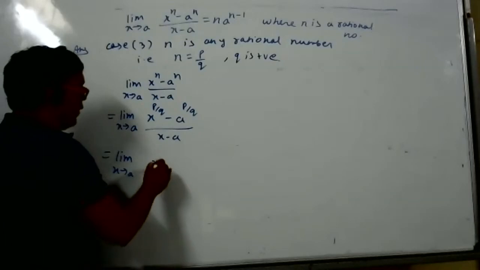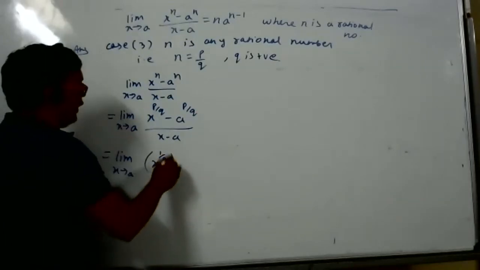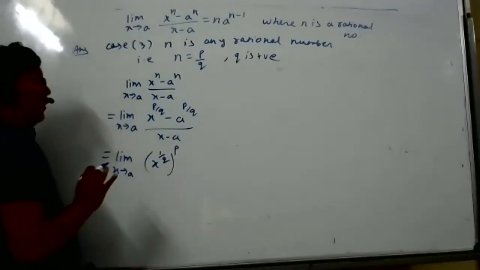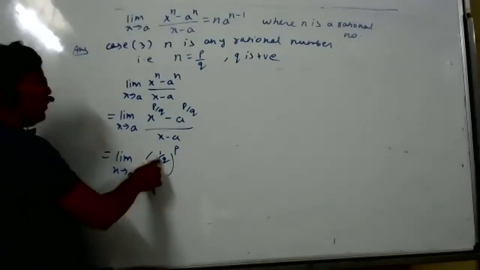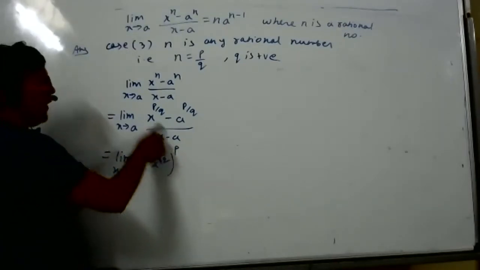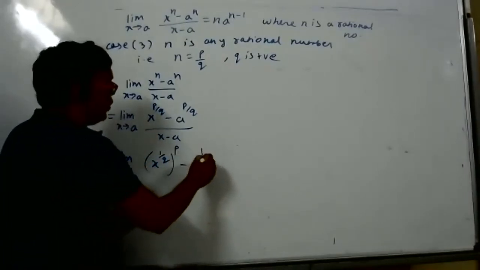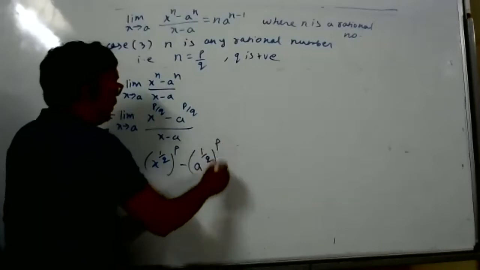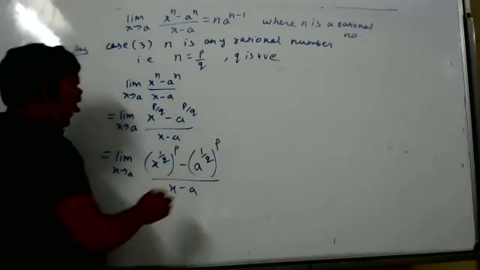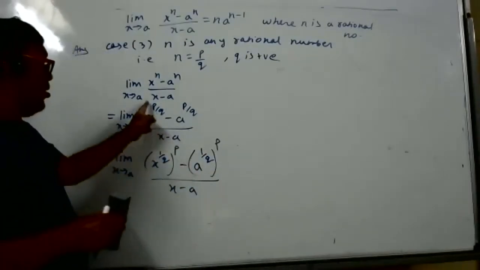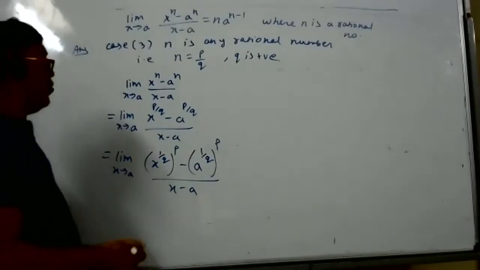X to the power 1 by q, whole power p, you can write it as x to the power p minus x to the power 1 by q, whole power p. Can I write here p by q, minus a to the power 1 by q, whole power p, by x minus a? If you multiply the exponents, you will get p by q only. This is all technique to do the sum.